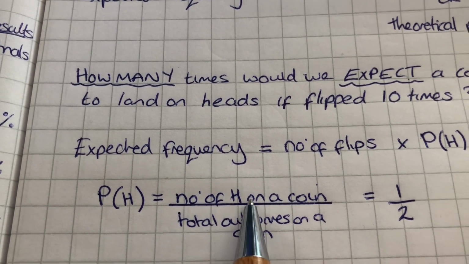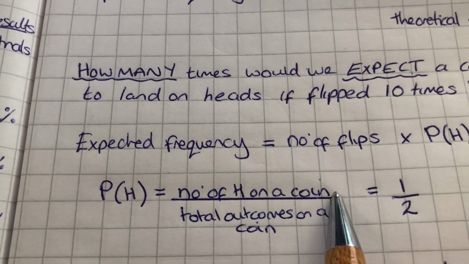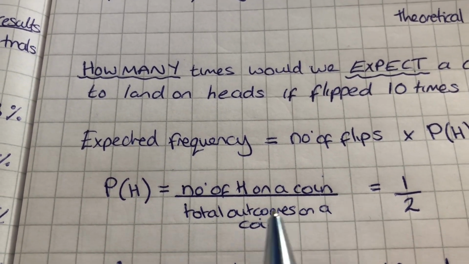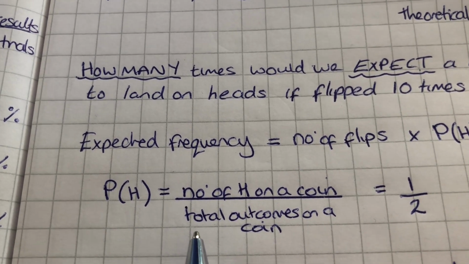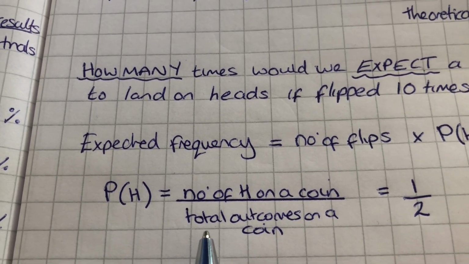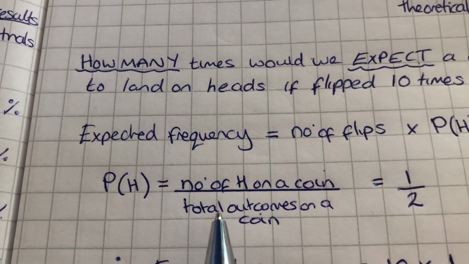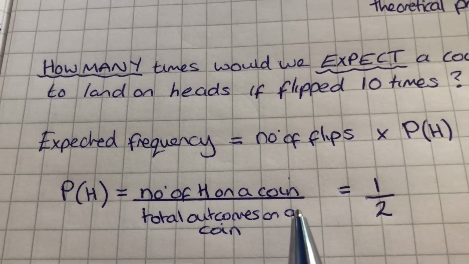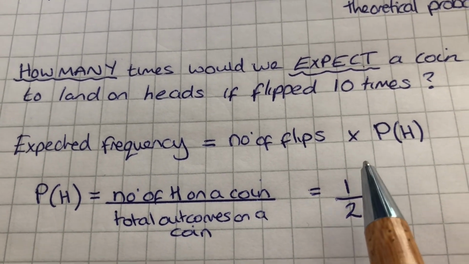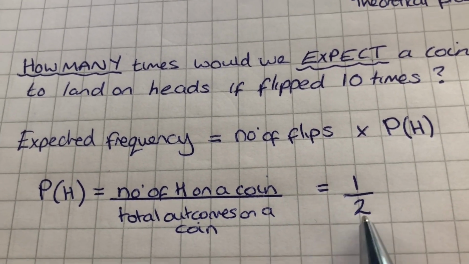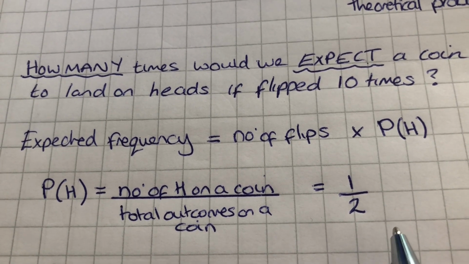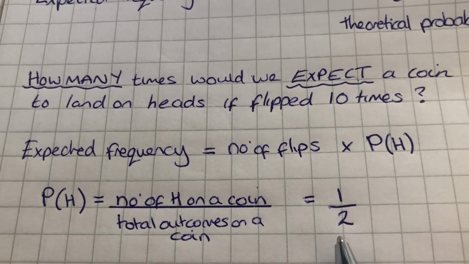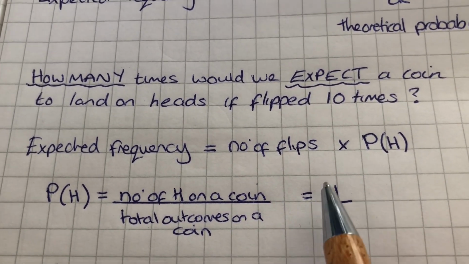So how many heads are there on a coin? And then over the total possible outcomes of that trial, all the results that can possibly happen when you flip a coin. Well, you could get a heads or you could get a tails. There are 2 total outcomes. There is 1 head out of 2 total possible outcomes. So the probability, the theoretical probability, is 1/2.